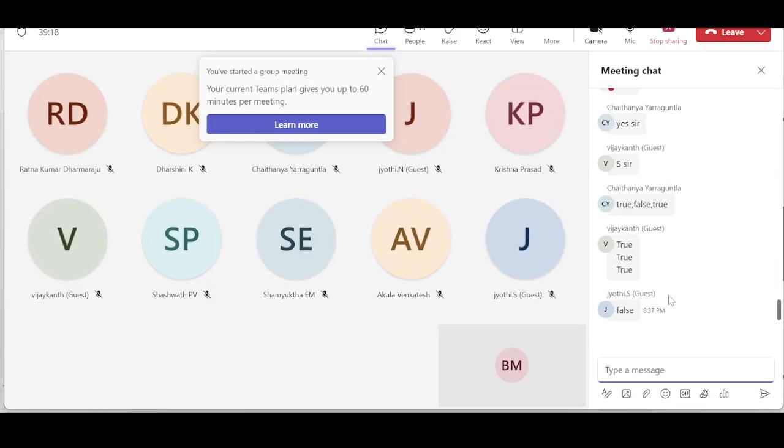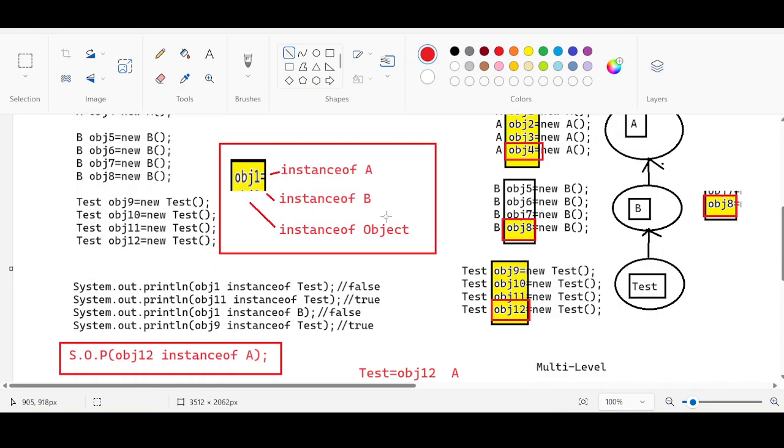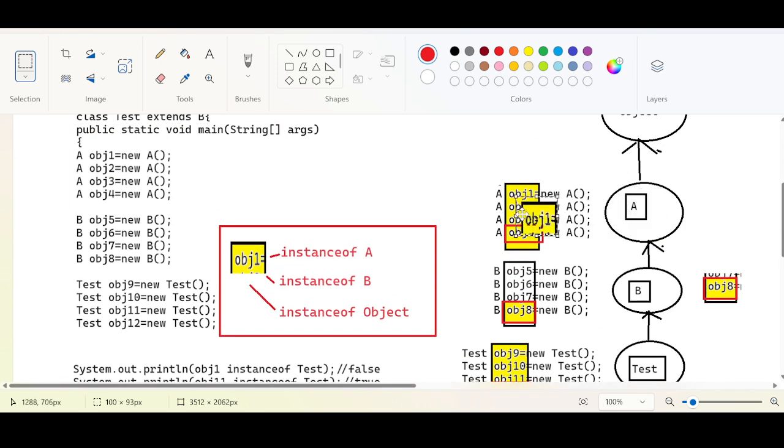Any answers have we got? Vijay answers true, true, true. Others true, false. Mixed answers, I got true, false, true. Yes, good. First check, direct check for obj1. First comparison is this obj1 is part of A. We're going to get true.